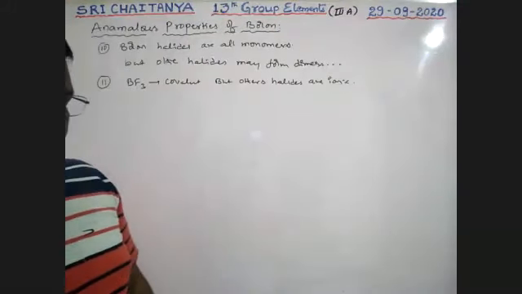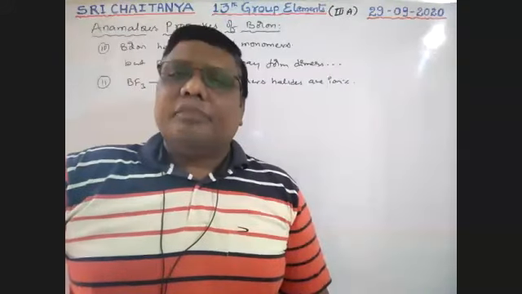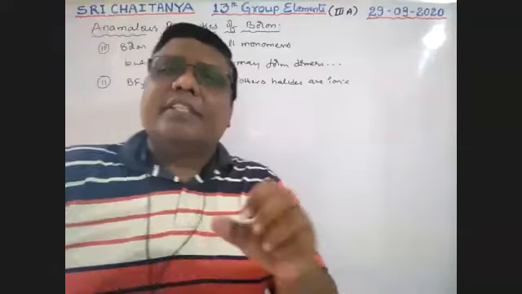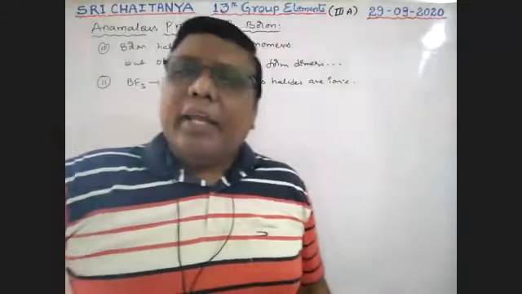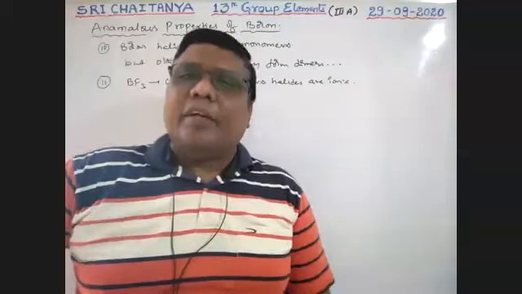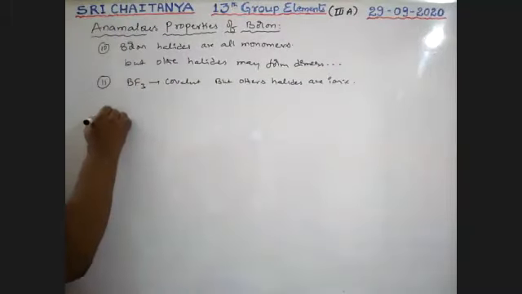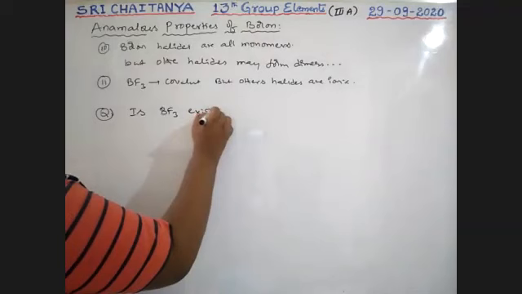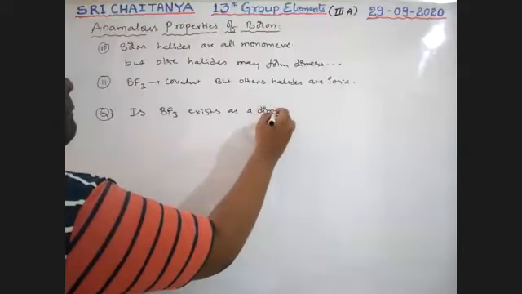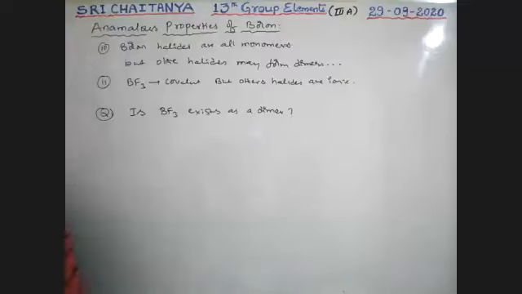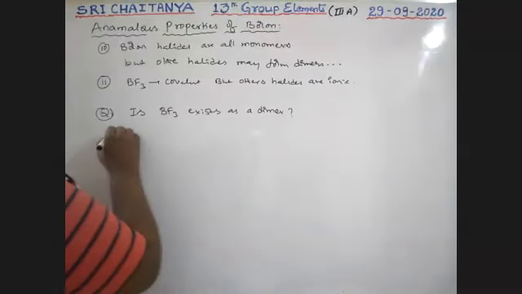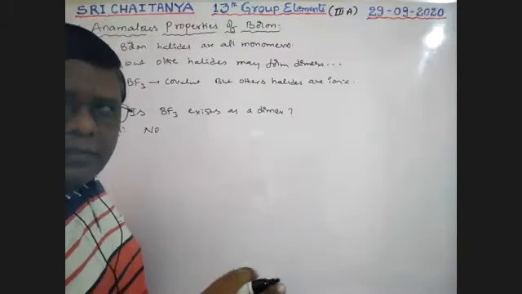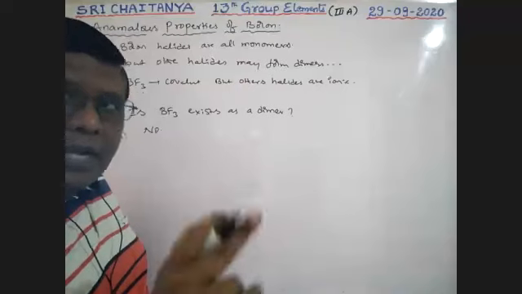Boys, anomalous means different behavior. My question is, does BF3 exist as a dimer? Tell me your answer. The answer is no, boys. No dimeric state exists because of back bonding.